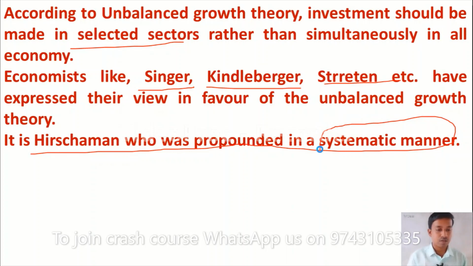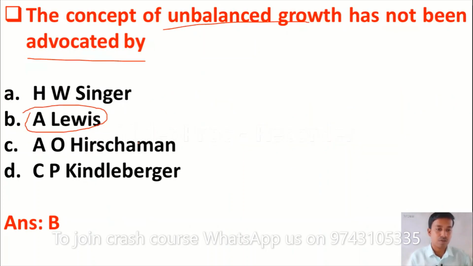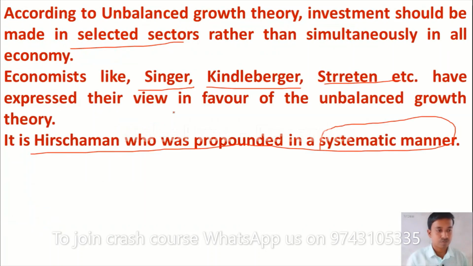So here Arthur Lewis is not associated with the unbalanced growth theory. So option B is the right answer.